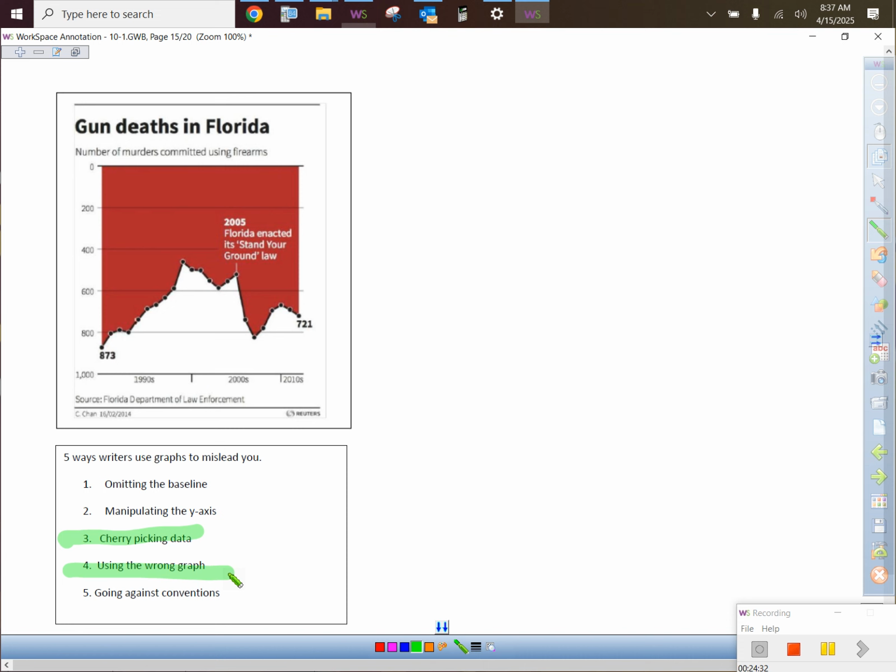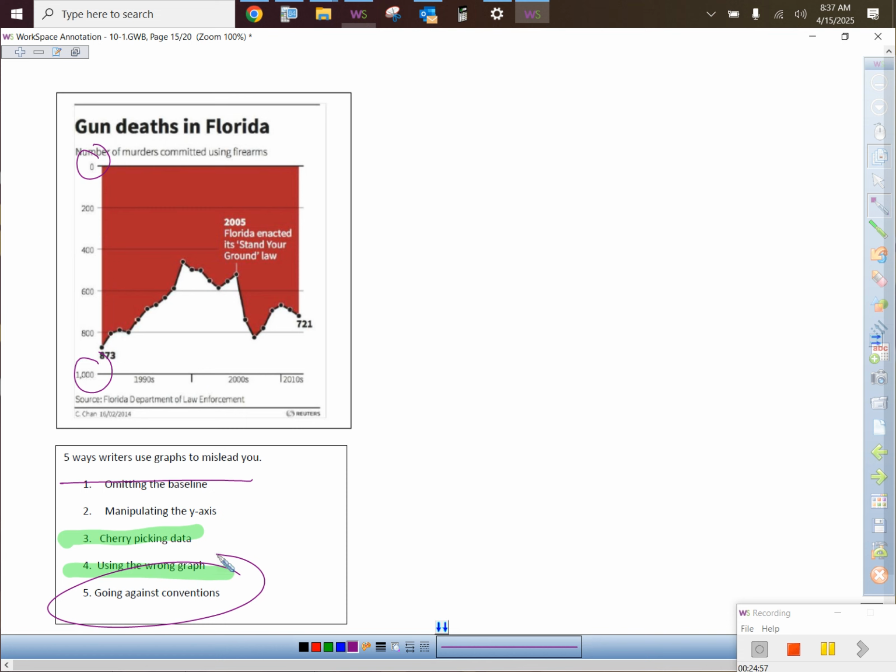Did they omit the baseline? Is there a 0 on the y-axis at all? So they have it, right? And I heard you guys say it. What's weird about it, though? It's upside down, right? They put the 0 up top and then this all the way down at the bottom. That's not normal. What do you think that means? They went against conventions, right?